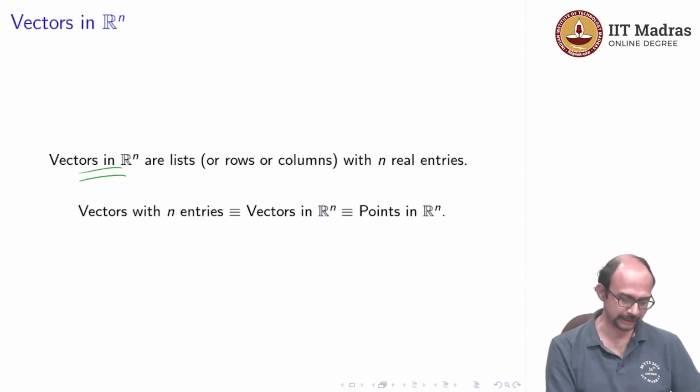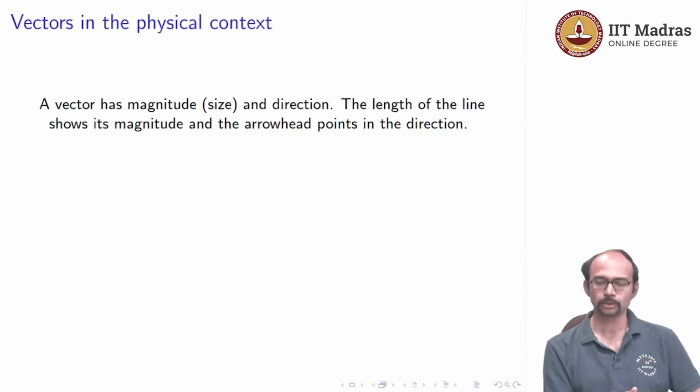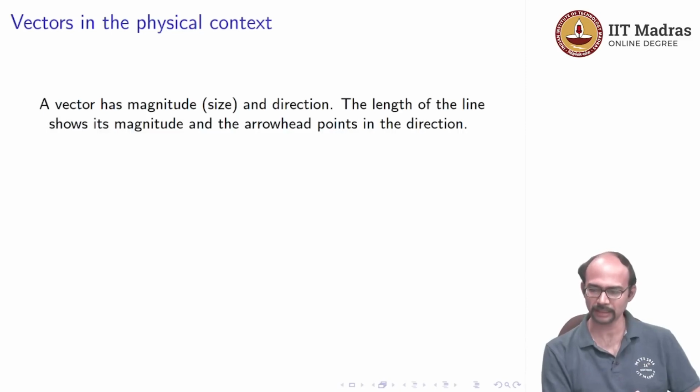Okay, so in that sense there is nothing different in terms of representation. In the physical context, typically we see this statement in textbooks: a vector has magnitude and direction. Magnitude is supposed to represent size, and the length of the line shows its magnitude, and the arrowhead points in the direction. For example, here are two vectors v and w.